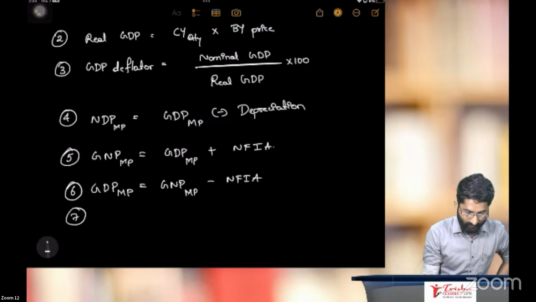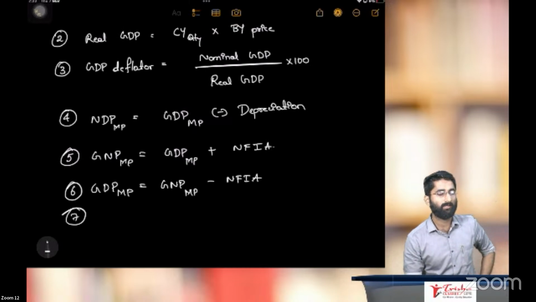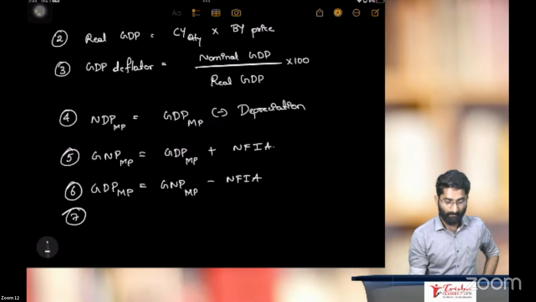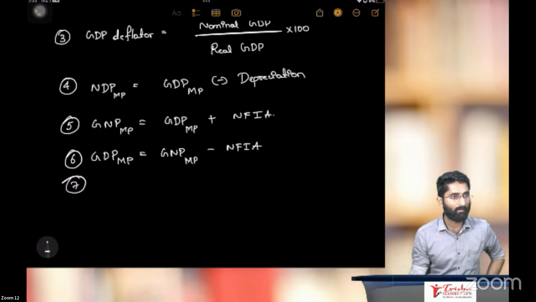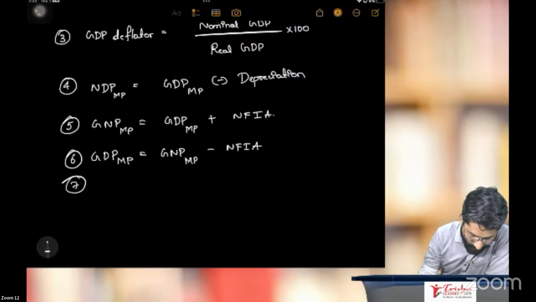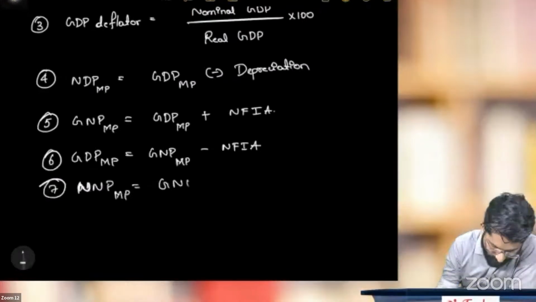Point number 7, the next one, formula number 7. What is formula number 7? Net national product at market price is equal to gross national product at market price minus depreciation.